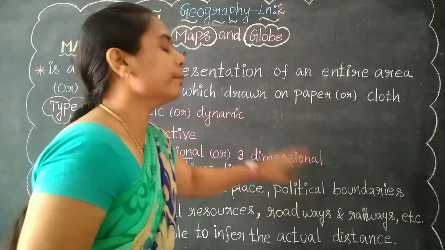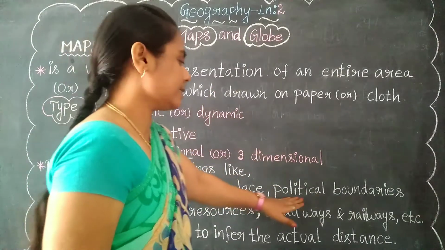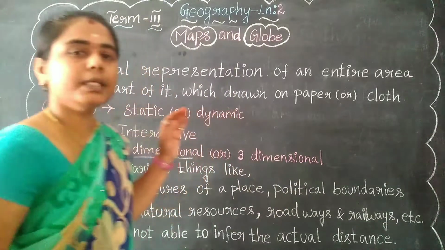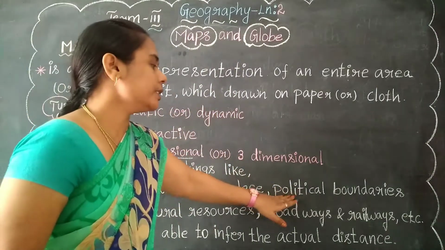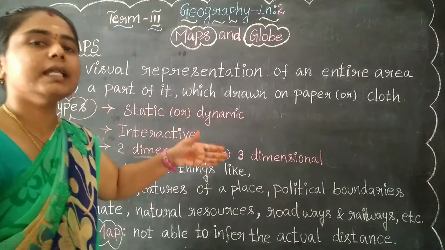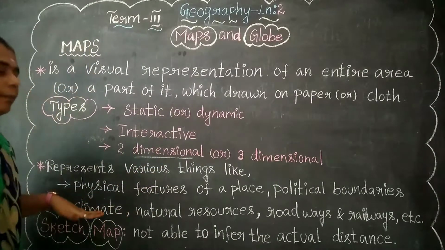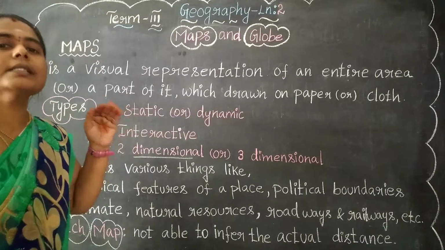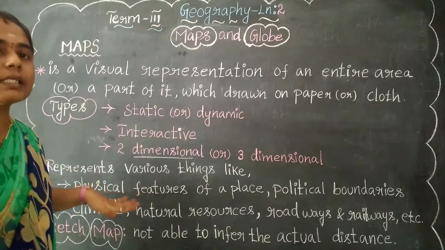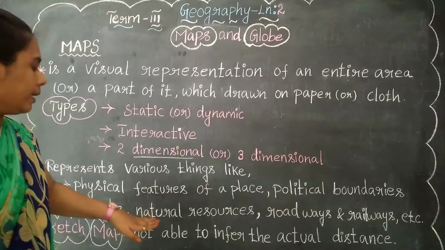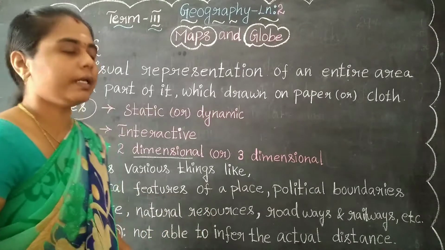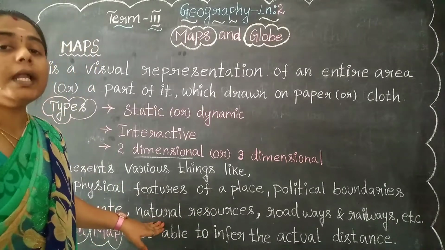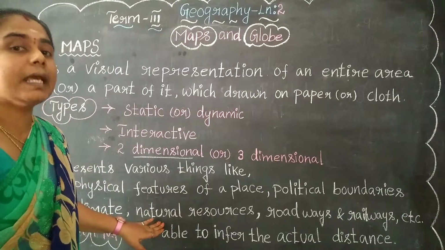And political boundaries. What does political mean? Arasiyal. Boundaries means border, so political boundaries are arasiyal ellaigal. Next, climate: we always have changes in climate, kaala nilai. Then natural resources, which you already know well: iyarkai valangal.